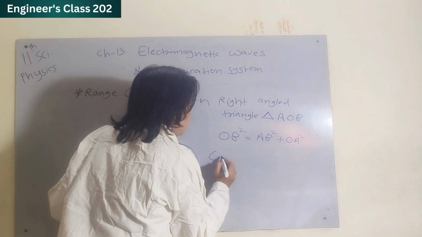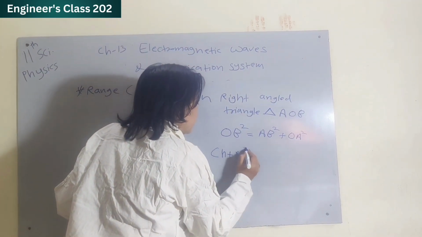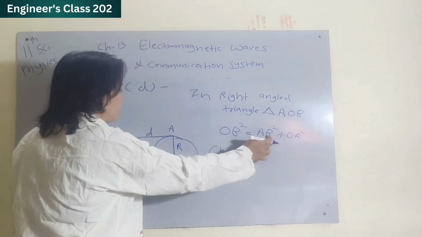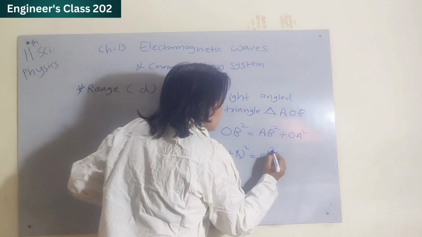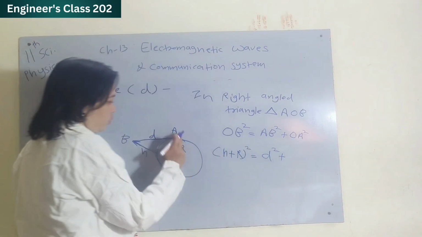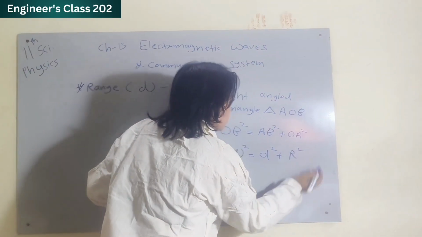So (H plus R) square is equal to AB square. AB square means D square, plus OA means R square.